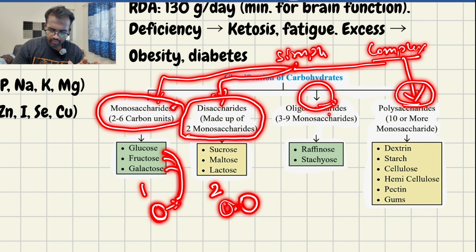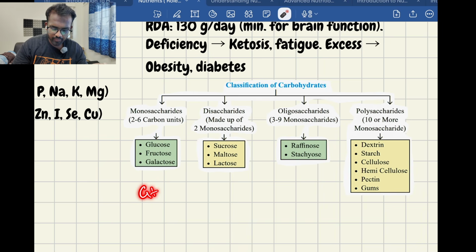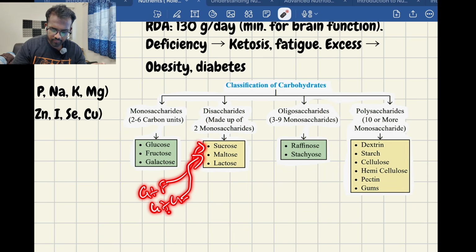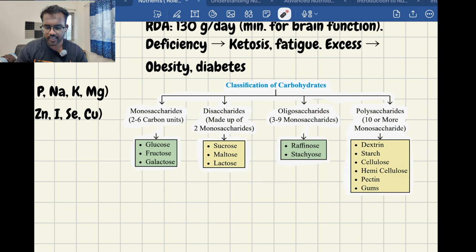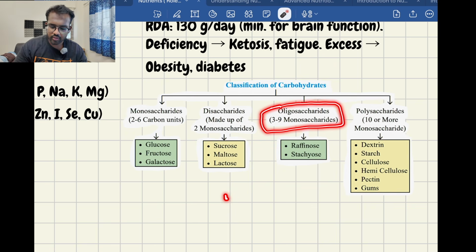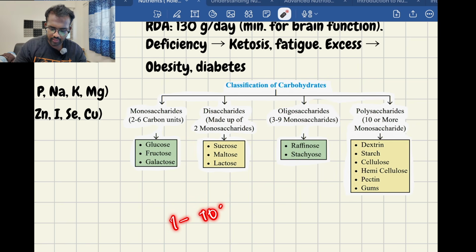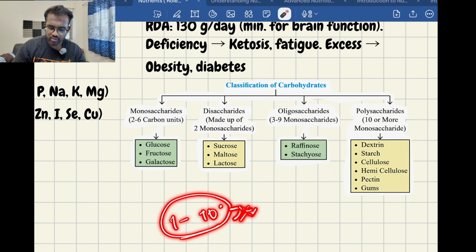These are the 2 molecules. Either it may be glucose molecule and fructose molecule. Glucose plus fructose forms sucrose, glucose plus glucose forms maltose, glucose plus galactose forms lactose. So these are the 2 sugar unit molecules, which are called disaccharides. Then we have oligosaccharides. Oligosaccharides contain sugar units up to 10. 1 to 10 molecules will be there in the oligosaccharide, not more than 10, and the molecules are raffinose and stachyose.